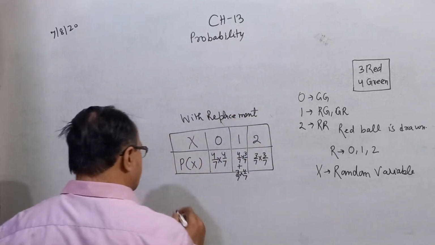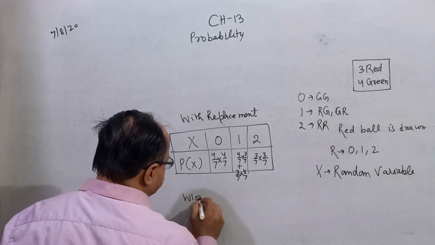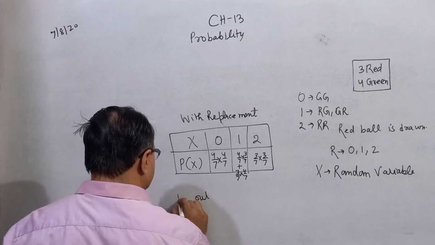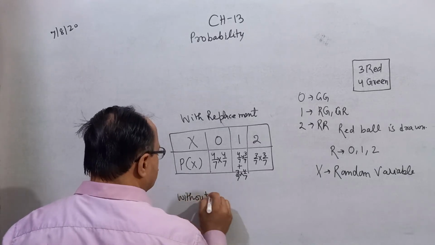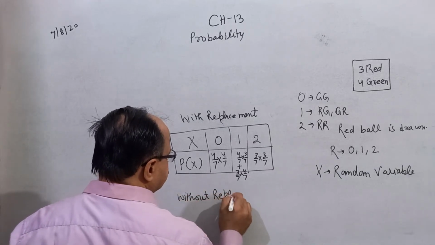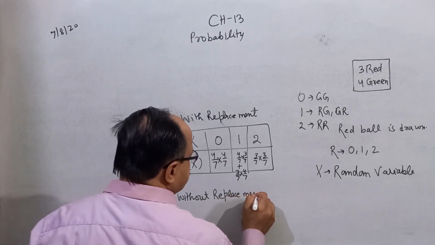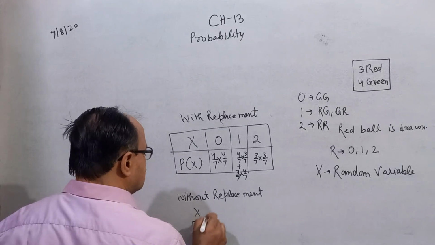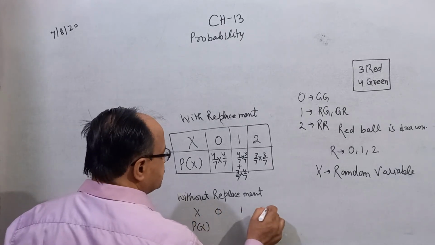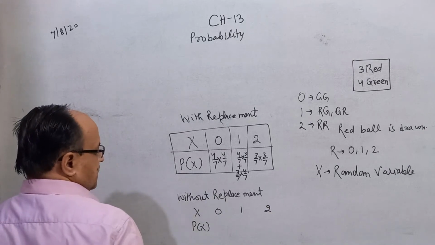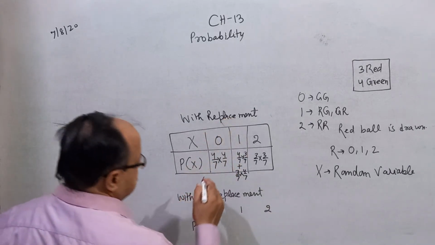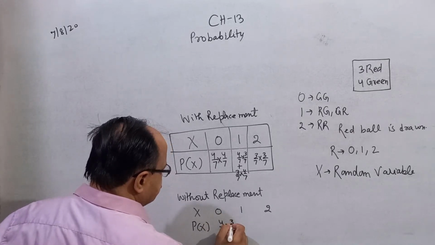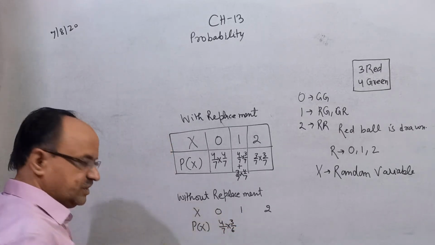And now without replacement. X and the probability of x, where x is the random variable, takes values 0, 1, 2. 0 means both balls green. It means 4 by 7 into 3 by 6.